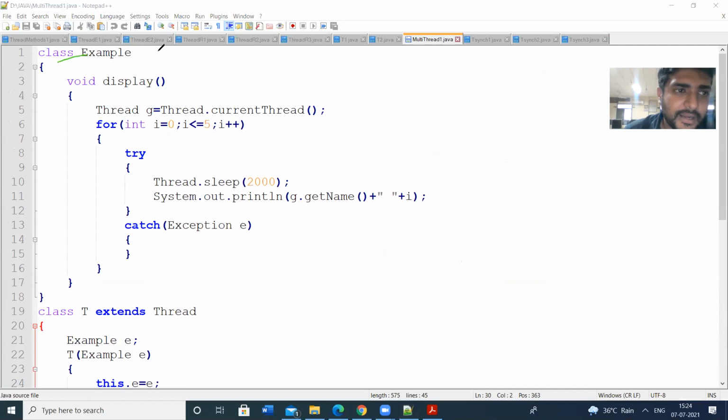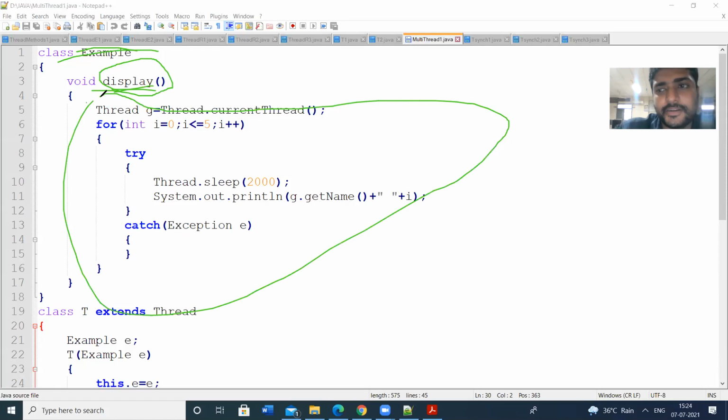Here I am defining a class, Example. In this class I am creating a void method, display. The display method consists of all these statements. So let us see the first statement.